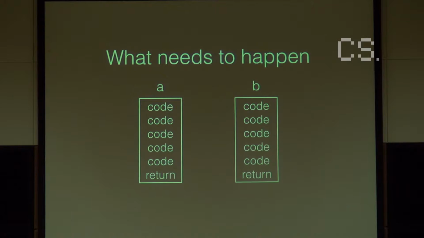So in graphical terms, if these are our two functions in memory with the code body, it's all machine code and assembly, then what I want to do is take function A and overwrite the beginning with a jump to function B, so that when you call function A, it just immediately goes to function B and runs that instead. Once again, this is not very practical, but you know.